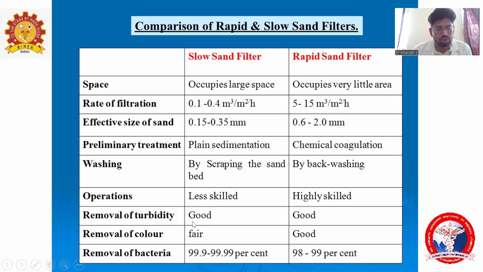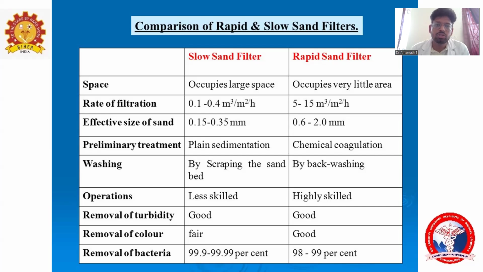Removal of turbidity is good in both, and removal of color is also good. The main important thing is removal of bacteria. In the slow sand filter, the water comes from storage for a long time and is filtered slowly, so it removes 99.9 to 99.99% of bacteria. Why? Because it has a vital layer that is much thicker. That's why it removes this much bacteria. The rapid sand filter removes only 98 to 99%. When compared for bacteria removal, the slow sand filter is the best medium.